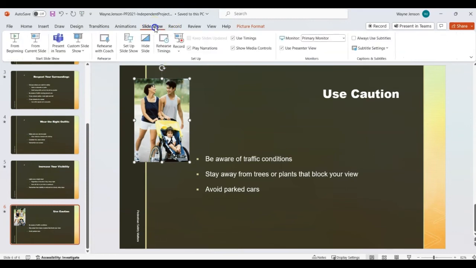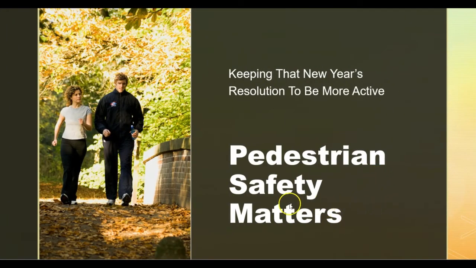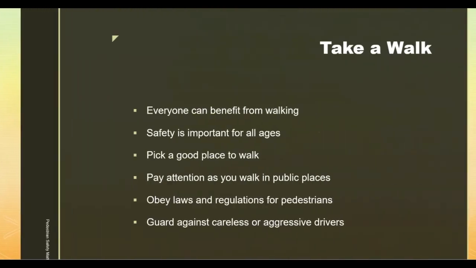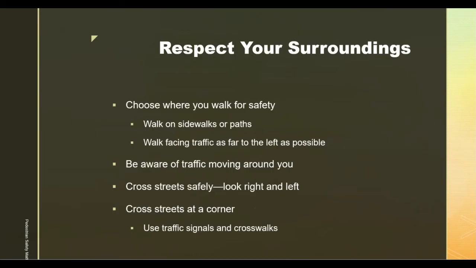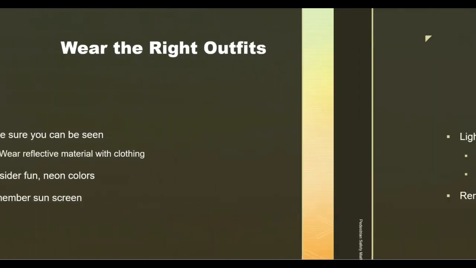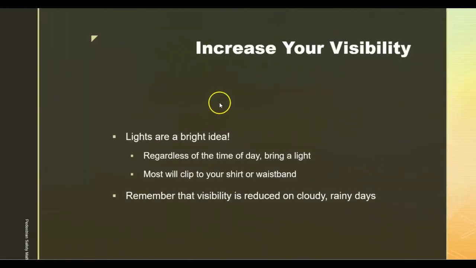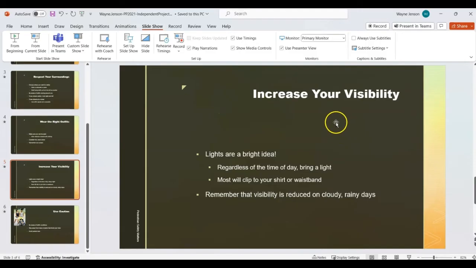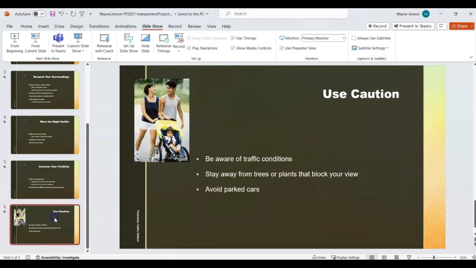So we're going to go up here to slideshow and just do it from the beginning, I guess. And then we'll just review that. I don't think you have to do all of them. And then when you're done reviewing, you can hit the escape. And if we're on slide 6, it'll look like this.